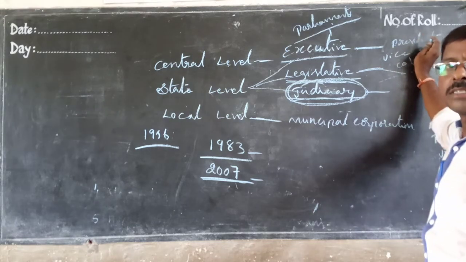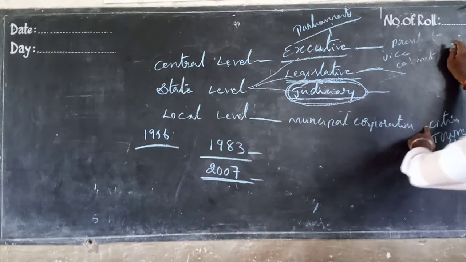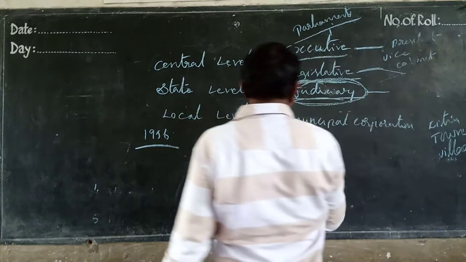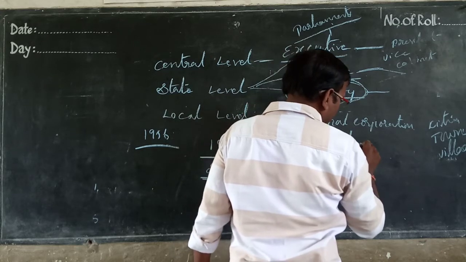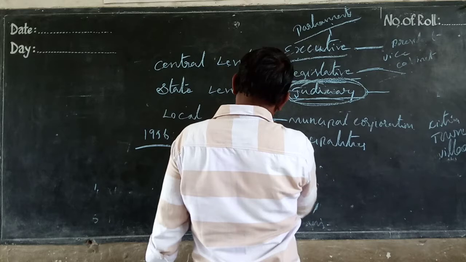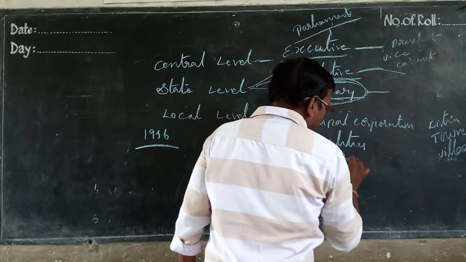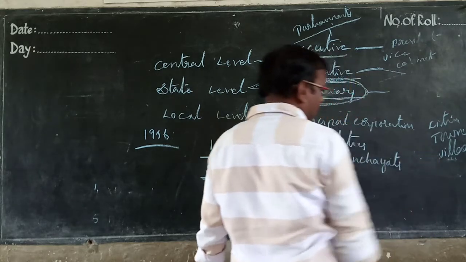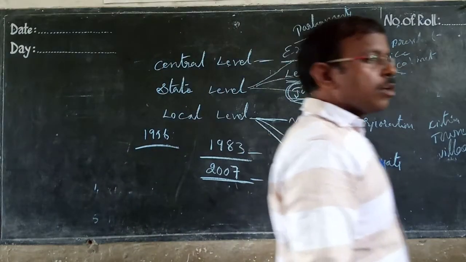The three-tier Panchayat Raj system first started in Rajasthan. Three tier means cities, towns, villages. City level has municipal corporations, town level has municipalities, and village level has panchayats. Presently the village panchayats are what our Jagan Mohan Reddy is calling Sachivalaya. Okay, it's like that. Three levels of government will be there.